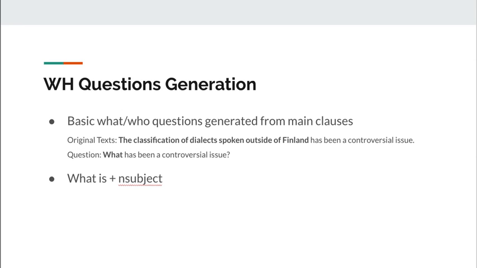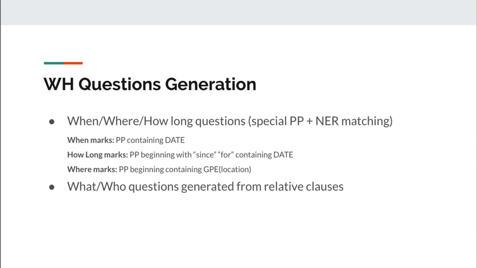For WH questions, the first one is what/who questions generated from main clauses. We simply replace the NP subject with what or who according to its NER tag. The next type is what is plus N subject based on the pattern NP is NP. Then, we generated when, where, how long questions by finding special prepositional phrases, and who questions directly from relative clauses starting with who and which.